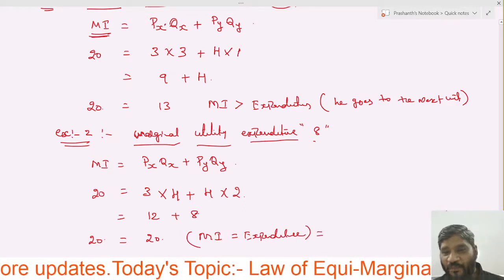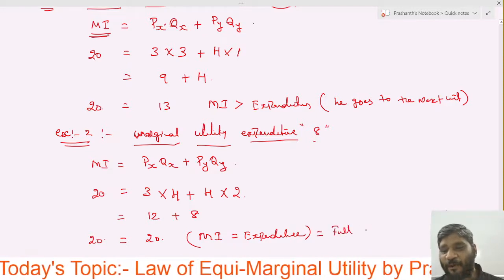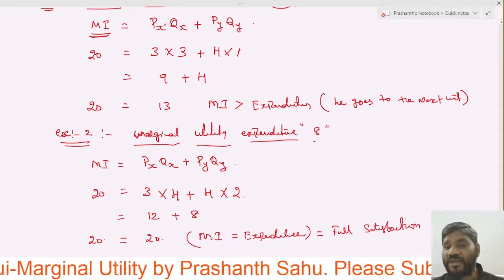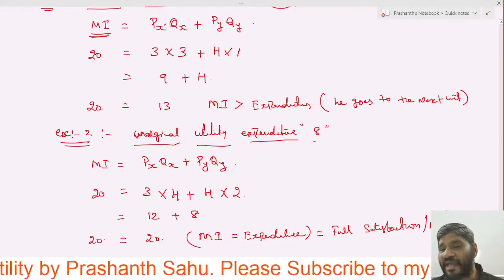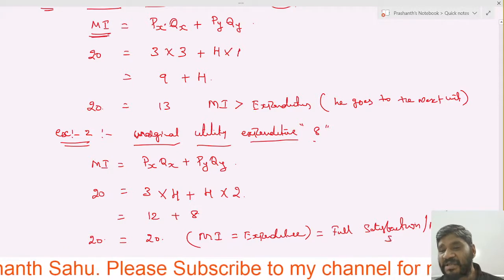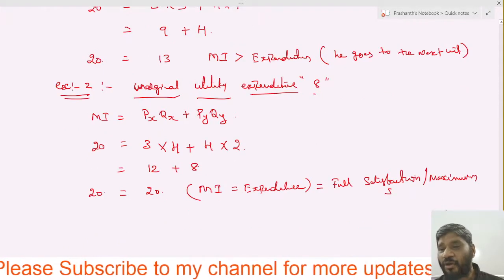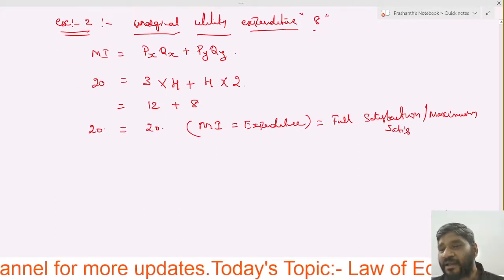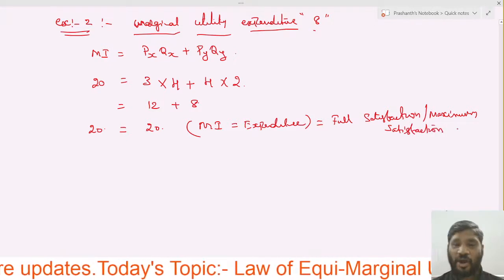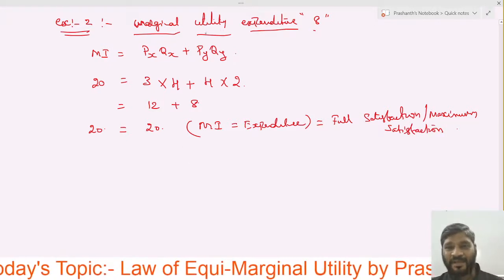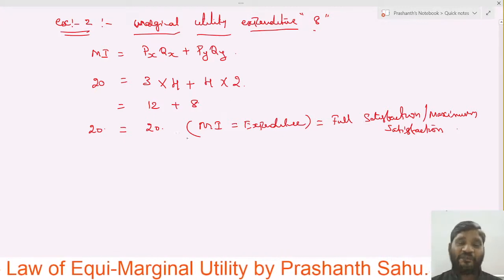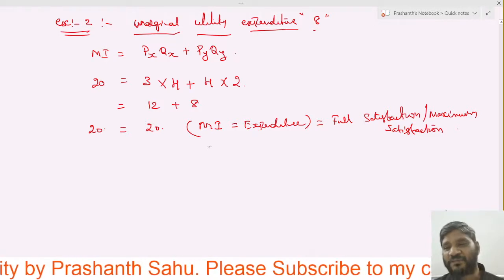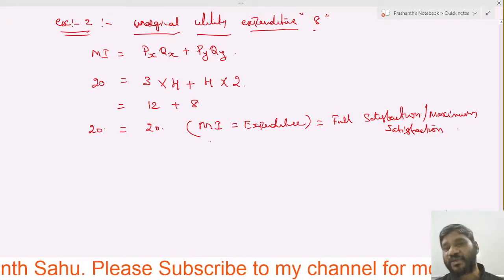Now did you get it? What does this mean? It is telling about full satisfaction. It is called full satisfaction, or also maximum satisfaction. Okay, everyone, did you understand? Marginal satisfaction we used to call it. So at 8 marginal utility expenditure, the money income equals the expenditure, where he has got the full satisfaction as well as the maximum satisfaction.